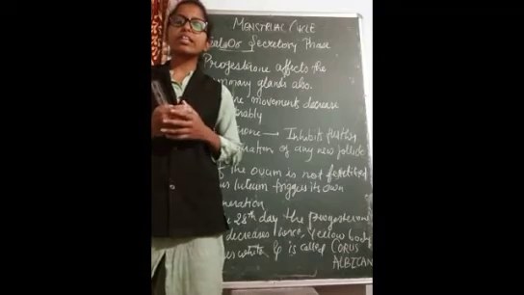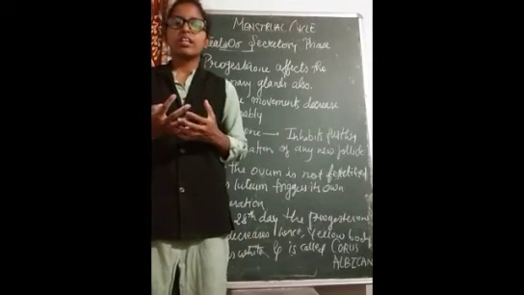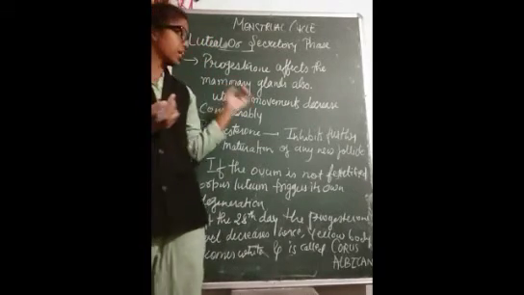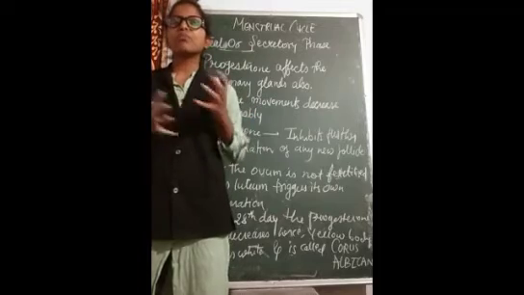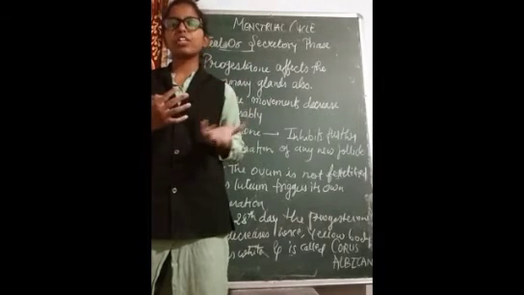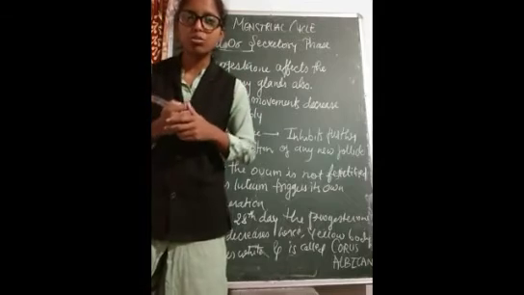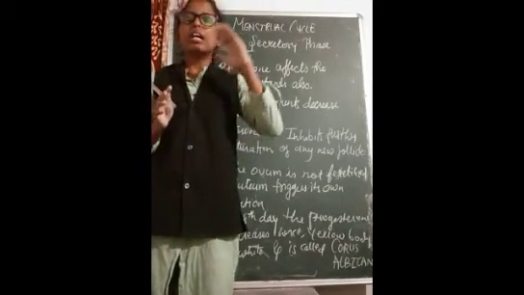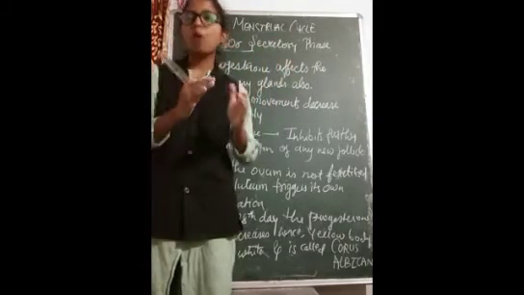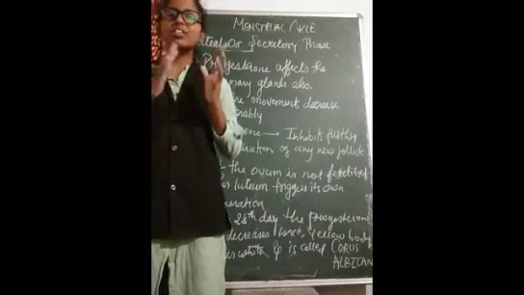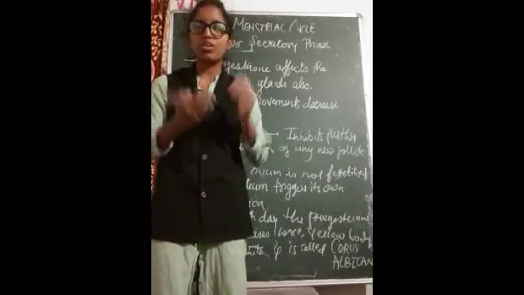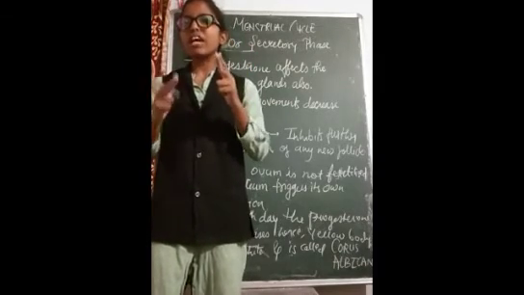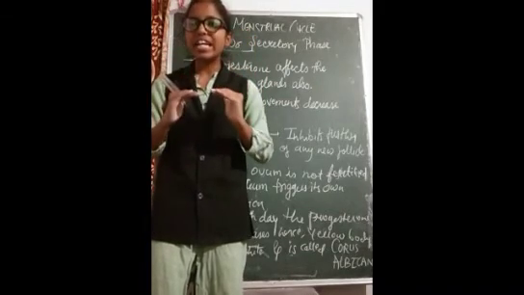We know that progesterone is helping in various developments, right? It is helping in the development of the uterus, that is, the thickening of the uterus. As per the second function, I have told you that it inhibits the hypothalamus so that it stops releasing GnRH, because this GnRH, the gonadotropin releasing hormone, is facilitating the pituitary gland to release FSH and LH. So if the FSH and LH level does not decrease, what will happen?